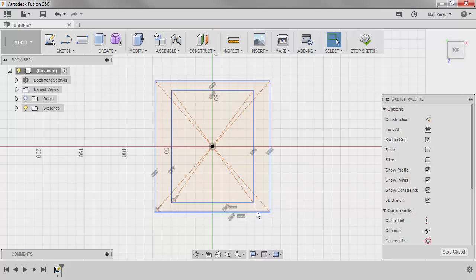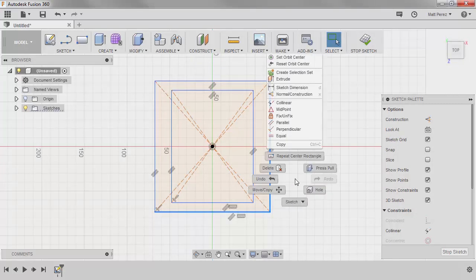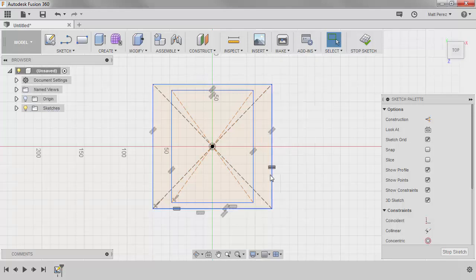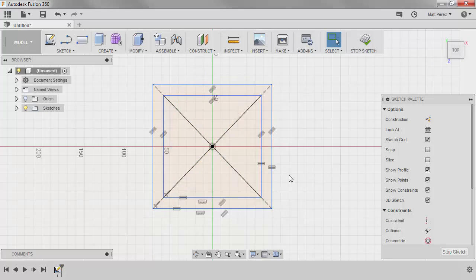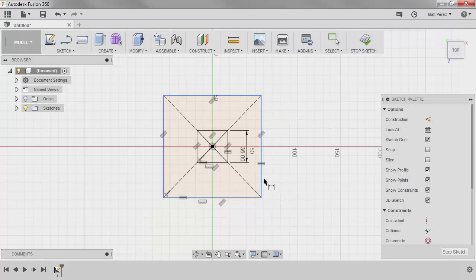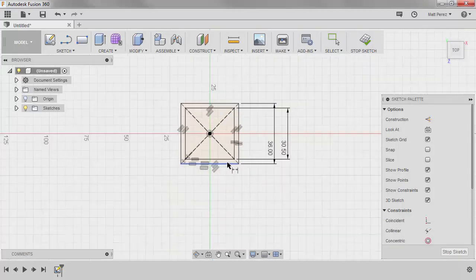These are going to be squares, so I'm going to go ahead and make the lower and the rightmost line for both of these equal. So we'll have a large square, we'll right click, and we'll have a small square. I'm going to press D on the keyboard, and the larger one will be 36 millimeters by 36, and the smaller one will be 30.5 by 30.5.